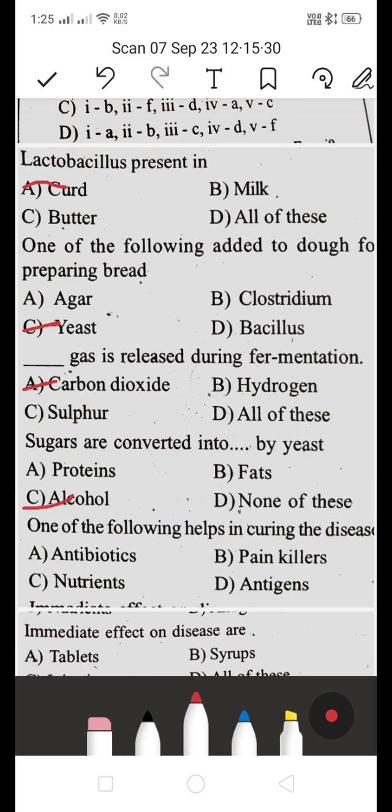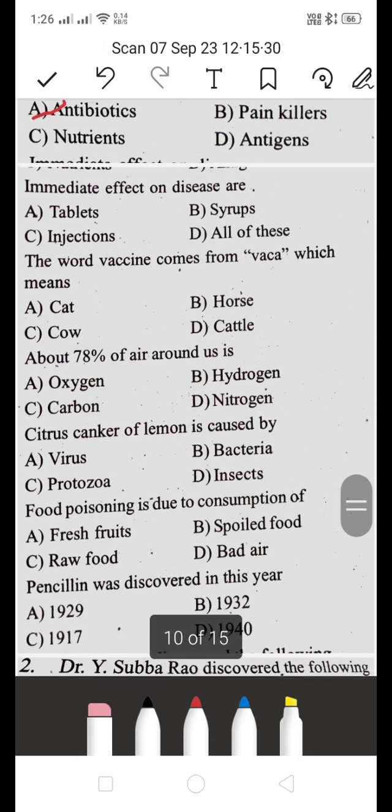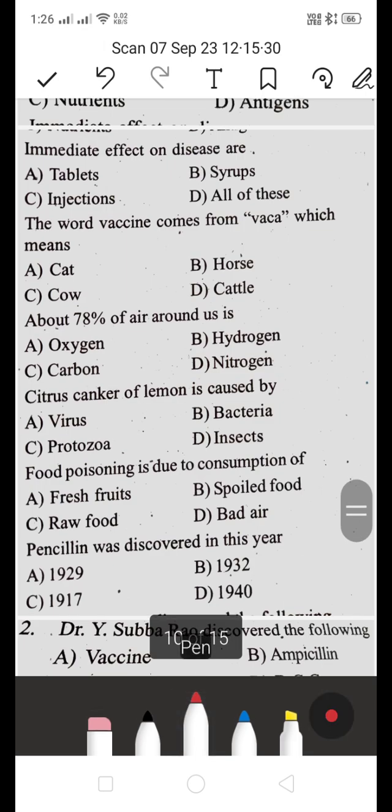Next, which of the following helps in curing disease? Antibiotics, painkillers, nutrients, or antigens? Antibiotics are used to help cure diseases, because they fight against the bacteria that cause disease in humans. A is the right answer. Which has an immediate effect on disease: tablets, syrup, injections, or all of these? When we get any disease we use tablets, syrups, injections. So these all have an effect on diseases. D is the right answer.